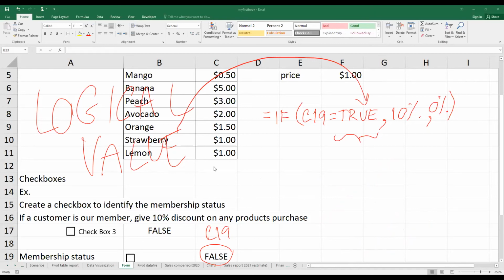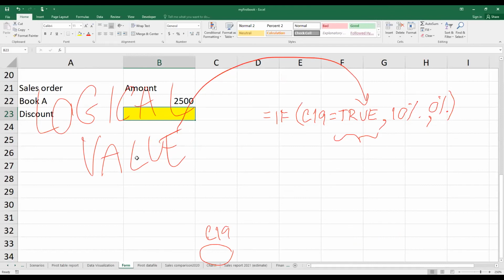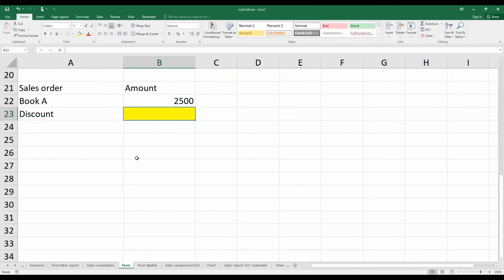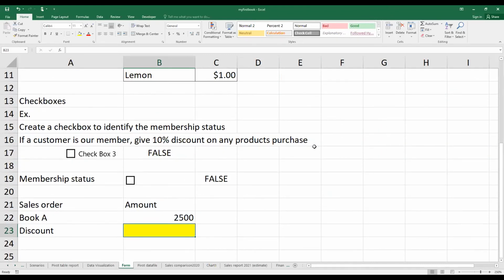This is the way to use logical values. So after that, you can see that if I apply this function together with the cell link of the checkbox here, what will happen? I put the formula here: equals IF.